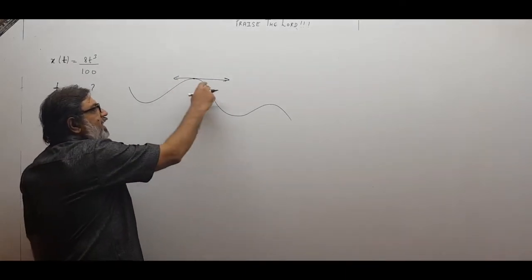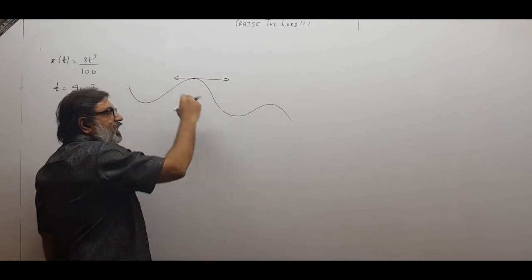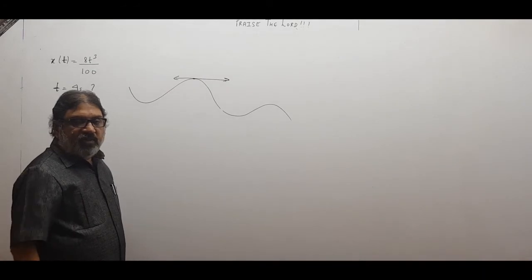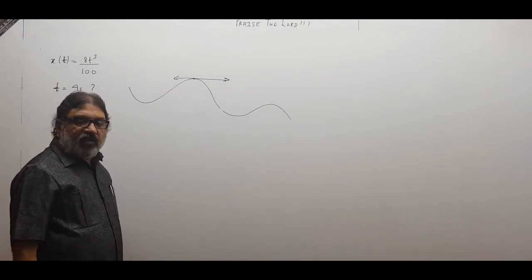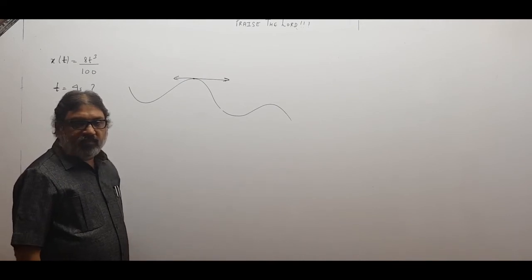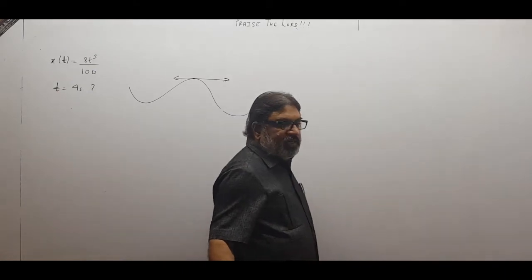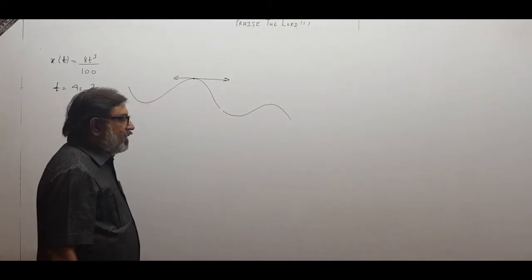If the body is moving like this, it will be like this. If a body is coming like this, the tangent will go like this. Direction we can choose according to motion, but please understand, on a curved track, the direction of tangent at a point gives us the direction of displacement and instantaneous velocity at that time. How can we say this?